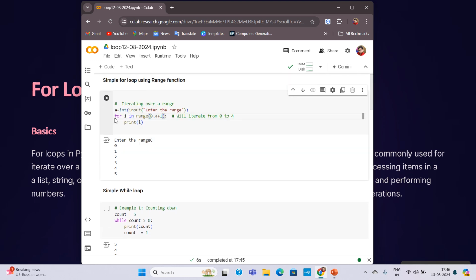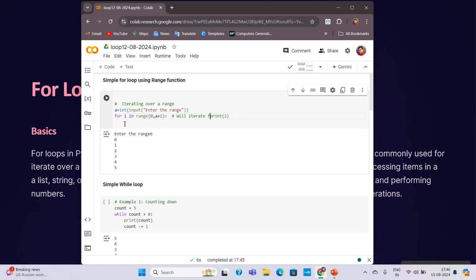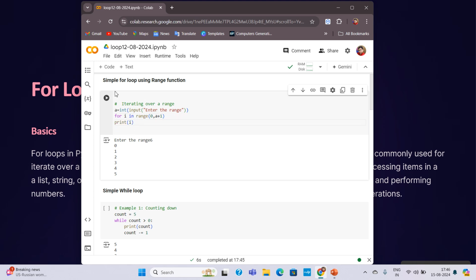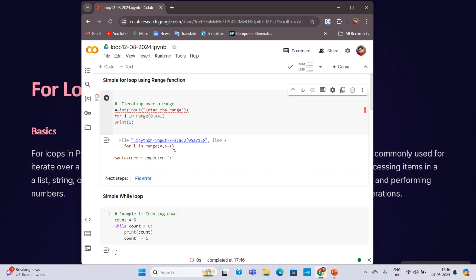And in this case also, like the if else statement, we have to remember that we give the colon, because if I do not give the colon, the control will think that this print is outside of the loop. If I run this right now, it is going to show me an error message, because I have taken the loop for doing some work, but I have not mentioned that work.